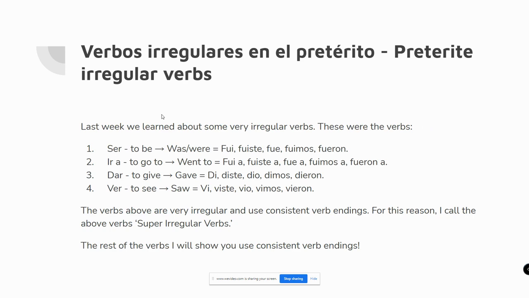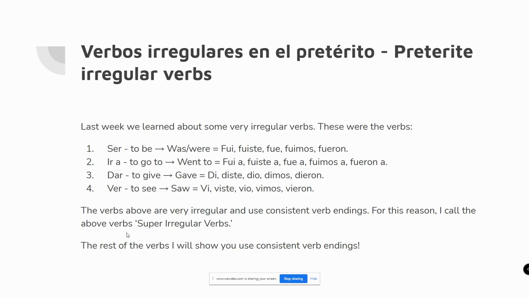Last week we learned the verbs ser, to be, was or were in the past tense, ir a, to go to, went to in the past tense, dar, to give, gave, and ver, to see, saw. The reason I taught these ones first is because, first of all, they have their own separate verb endings, and they're very, very similar to one another. Ser and ir a, the only real difference is the preposition a, and dar and ver are nearly identical except for the first letter. So I teach them together so that we can get what I consider the hard ones out of the way and we can do the stuff that makes a little more sense this week.